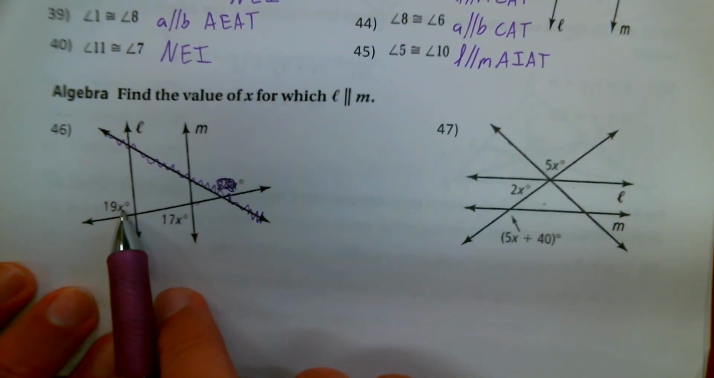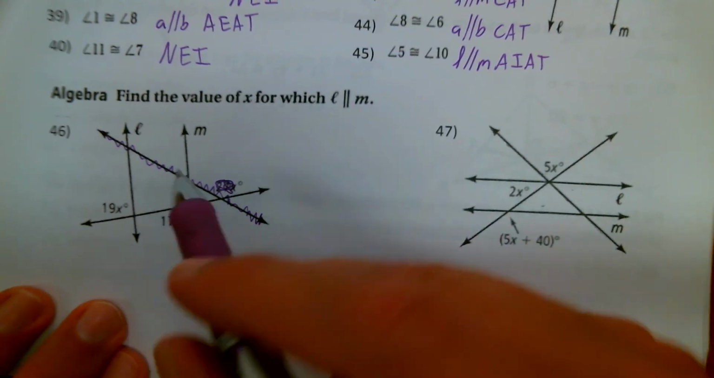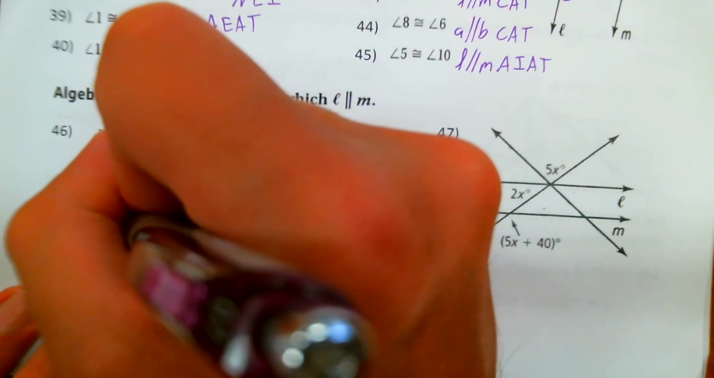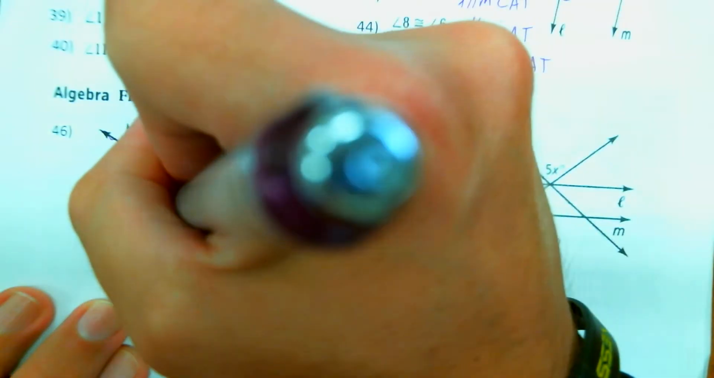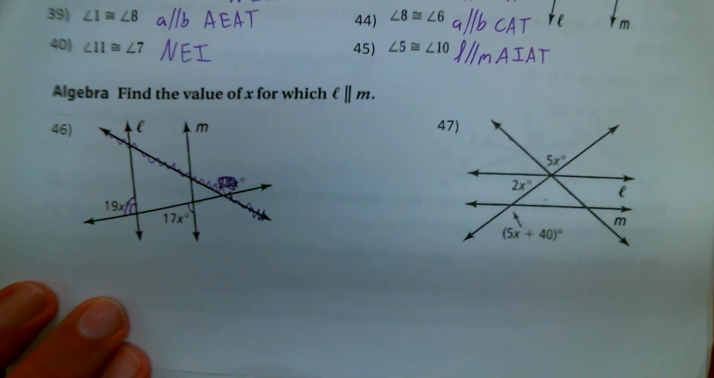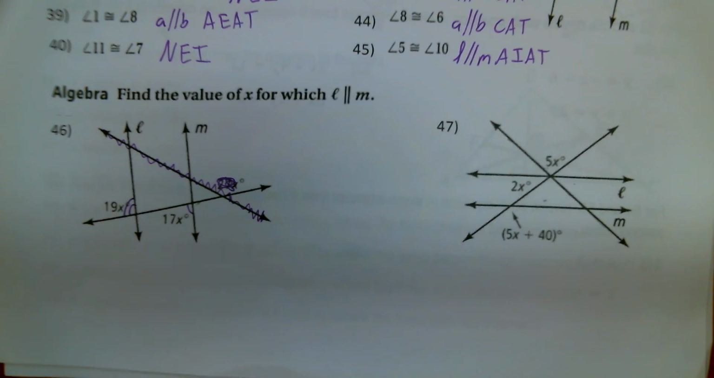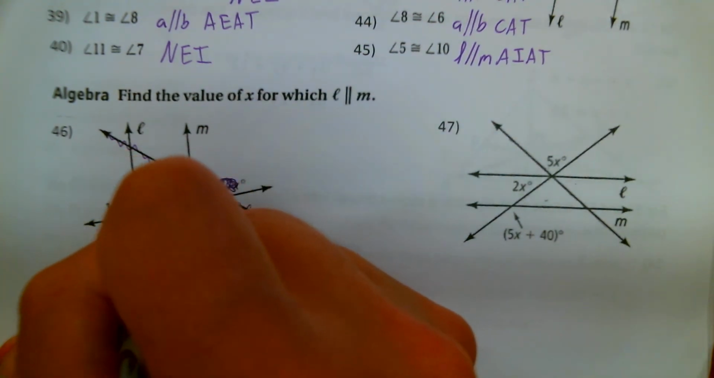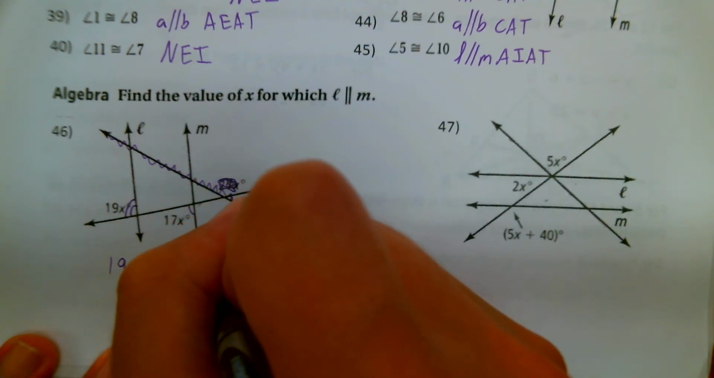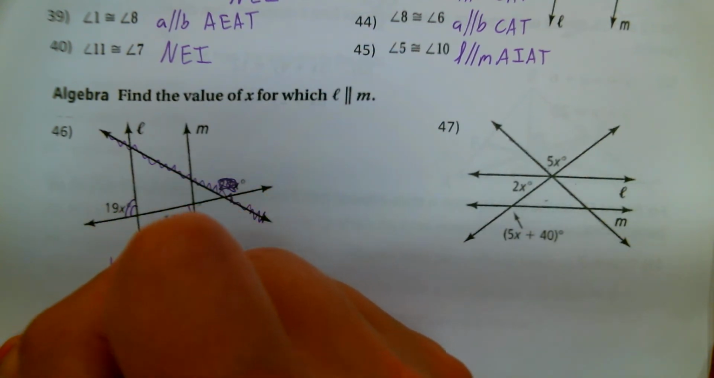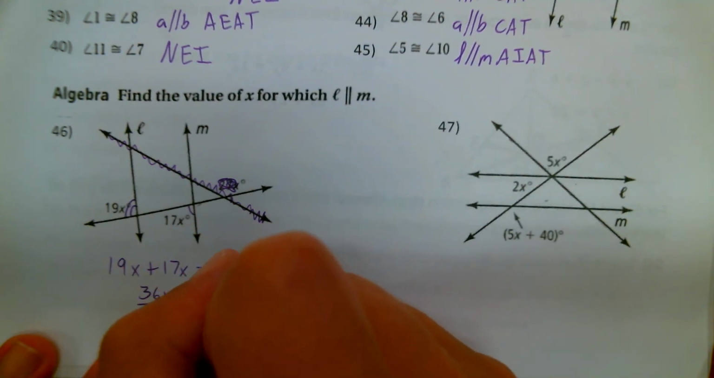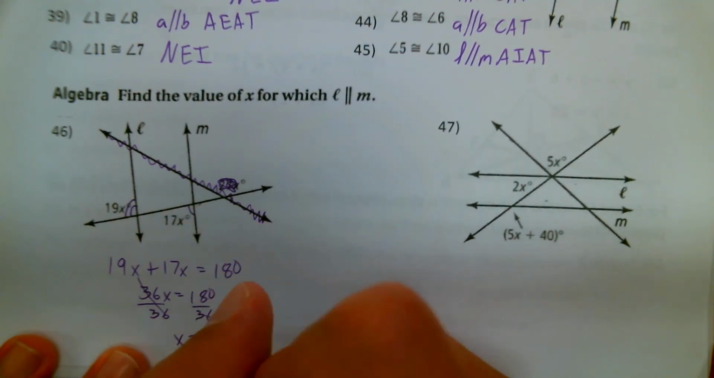So now I'm looking at the 19x and the 17x. If these lines are parallel, 19x, I know it's hard to see, that's an obtuse angle. 17x, that's an acute angle. One's big and one's little, so they're supplementary, they have to add up to 180. 19x plus 17x equals 180. 36x equals 180. Divide by 36, and x is equal to 5.